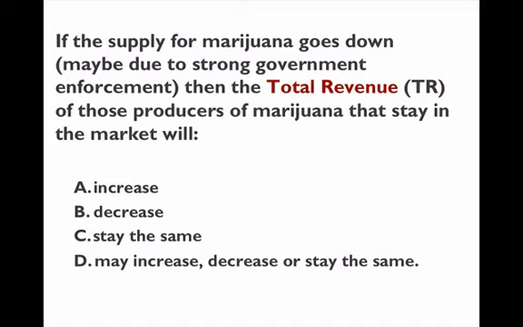so their revenue goes down. But if consumption doesn't change very much, meaning an inelastic demand, then the revenue will go up, because they will sell just about the same quantity of marijuana, but they will sell it at a higher price, making more revenue. So unless we know what the elasticity is, we can't really tell what happens to total revenue when the price changes.